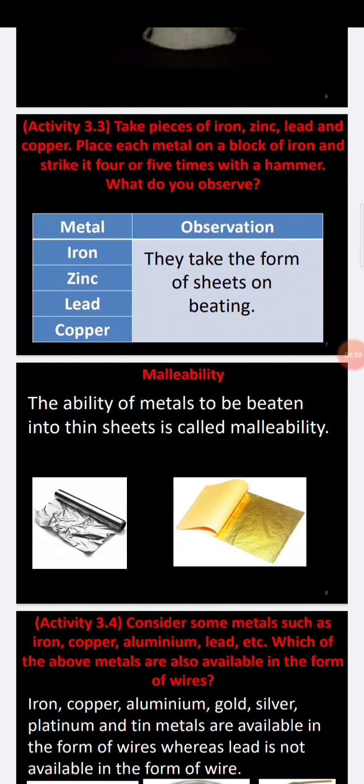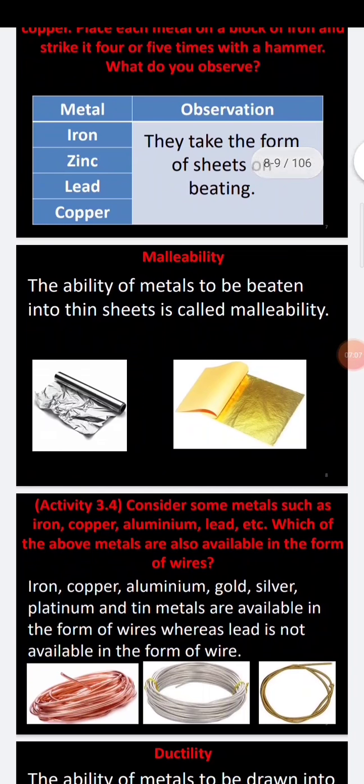So the metals which have the ability to be beaten into thin sheets, we call this malleability. Malleability means beaten into thin sheets. You can give examples like iron, zinc, lead, copper and even gold, all these things.